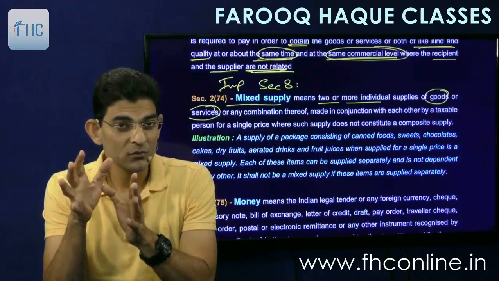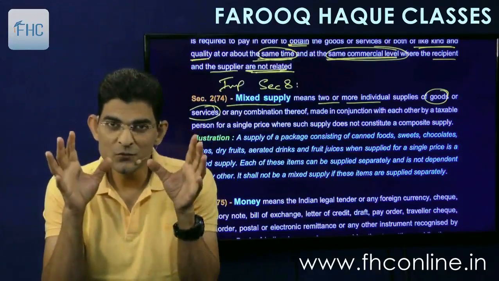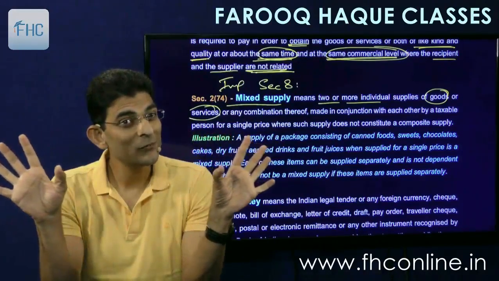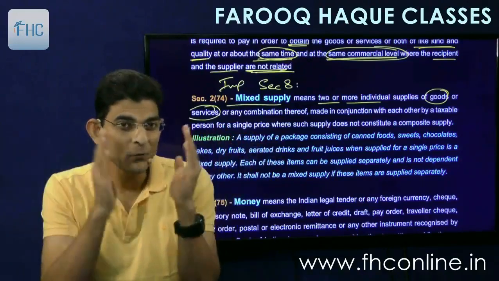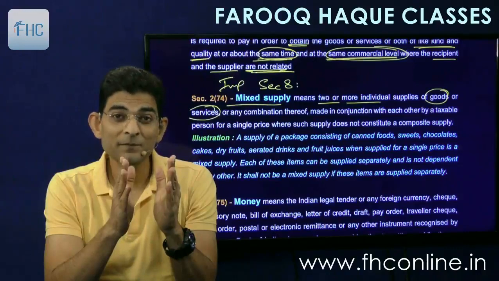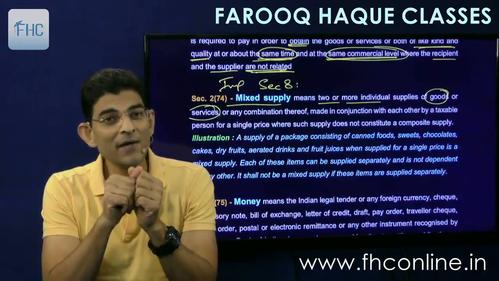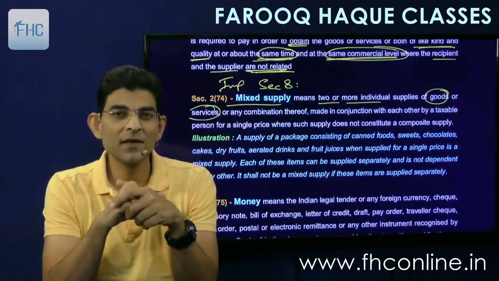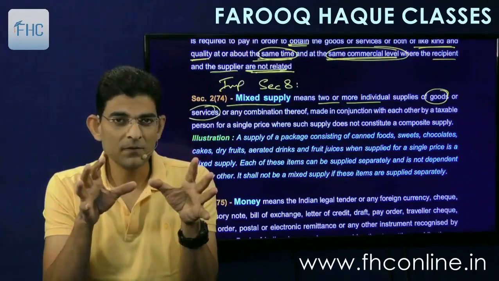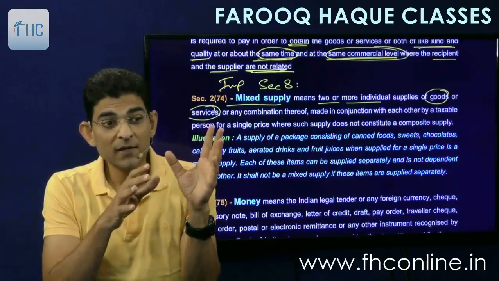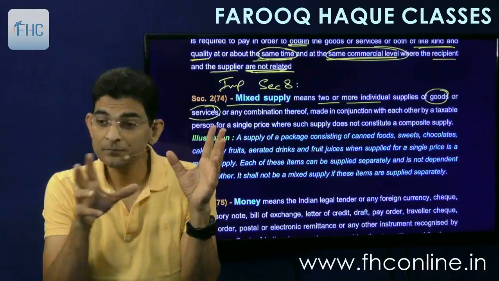Composite goods. And if these two or more things are not naturally bundled, they are two very different things, but put together and sold for a consolidated price. For example, I may sell a TV, and along with that I give a sales scheme.